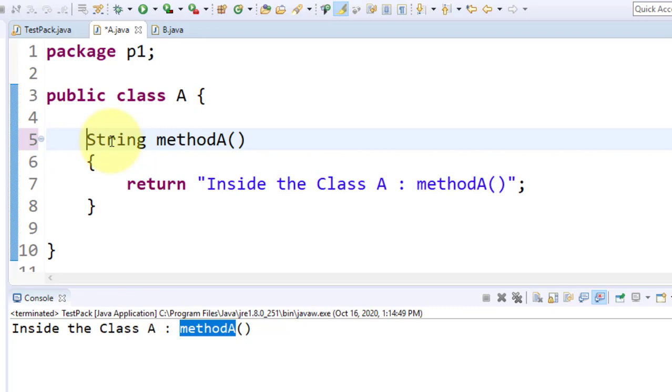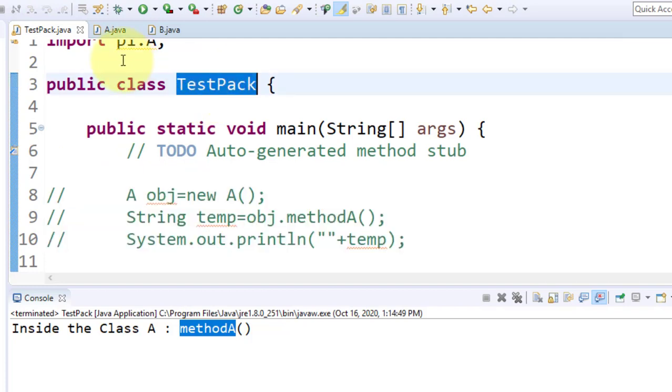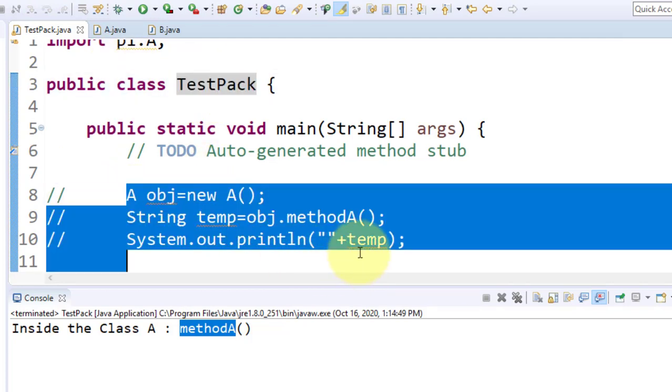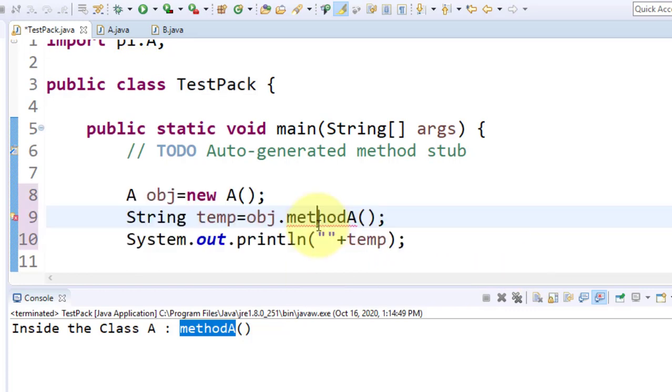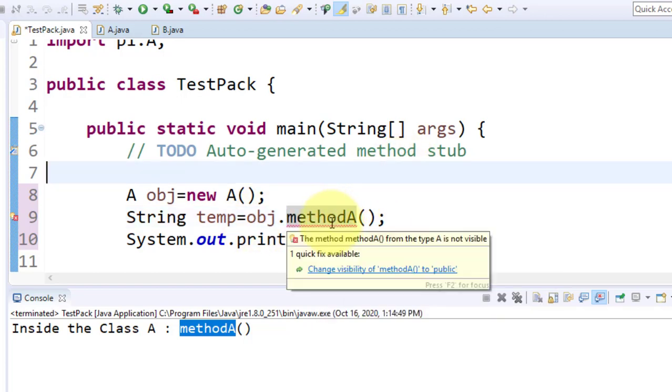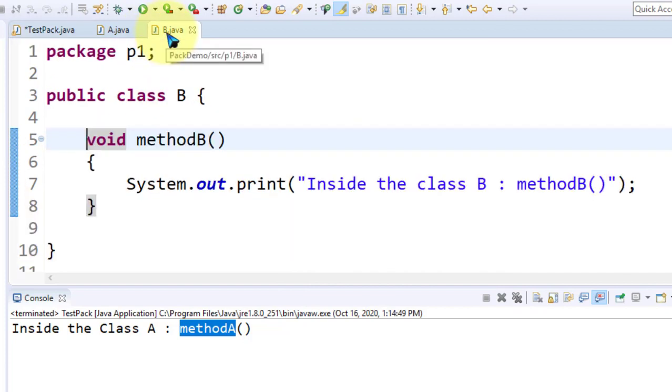Now obviously in the test pack, if I uncomment this, it shows me an error because the method is not public. Look here, just try to read the error. Just move the cursor on this. Method A from type A is not visible. Okay, so obviously it is not accessible.